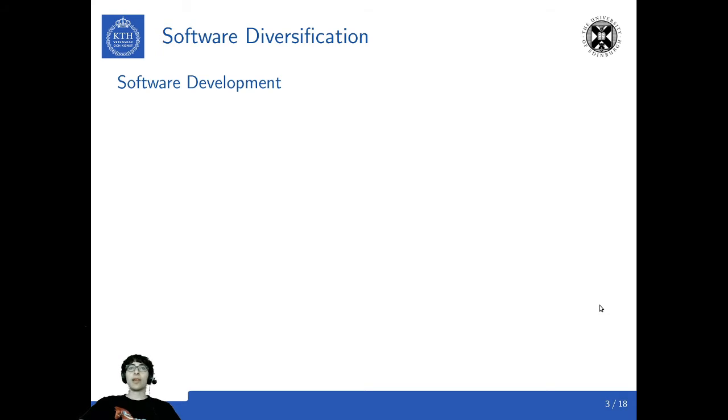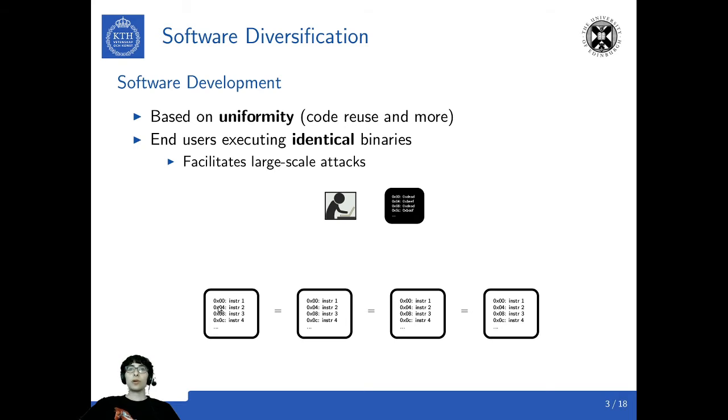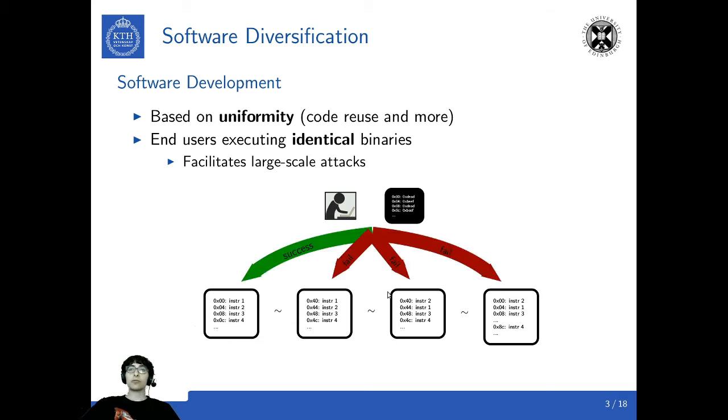Software development today is based on uniformity, where end users execute identical binaries. However, this facilitates large-scale attacks. For example, assume many users running identical binaries, then an attacker is able to design an attack against this binary and successfully attack all these users. However, if every user runs a different binary, then the attacker will not be able to successfully attack all the users.